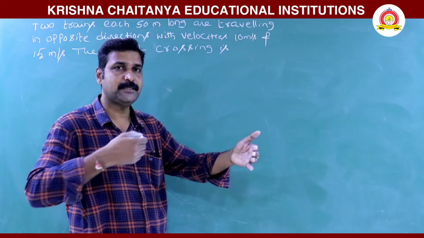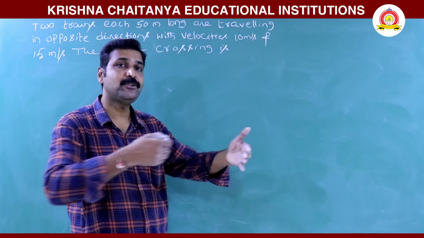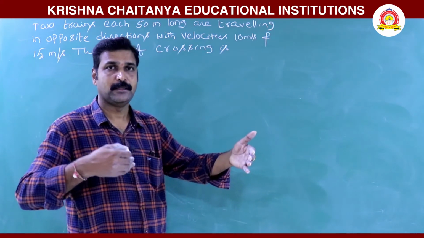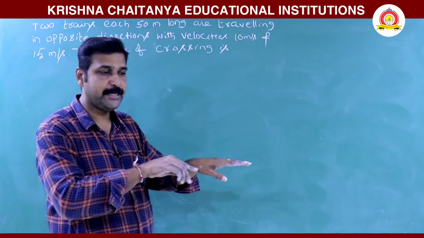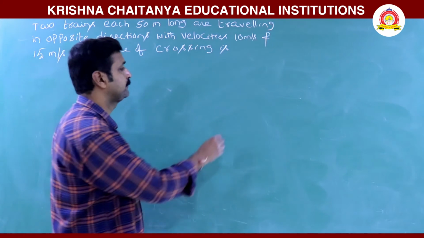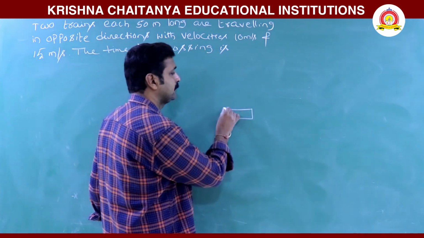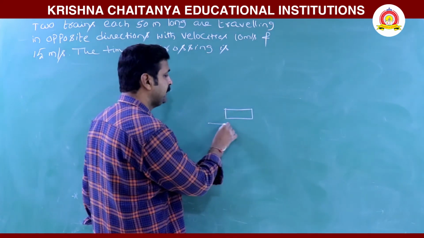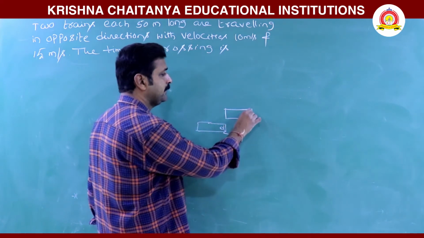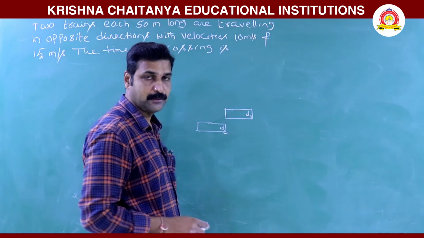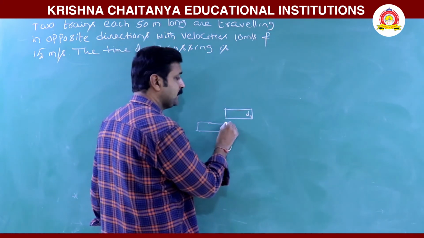If they are separated by some 80 meters, it has to reduce that separation. Then it crosses this length. Here is the driver of the second bus, here is the driver of the first bus. Then this bus has to cross